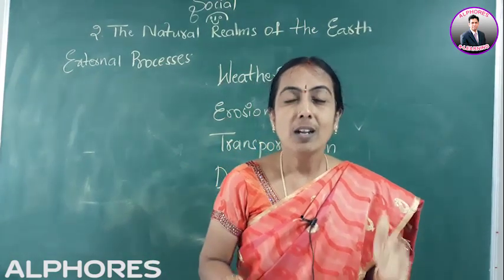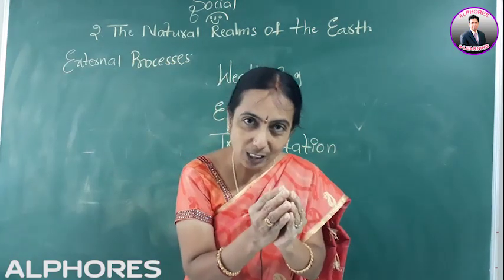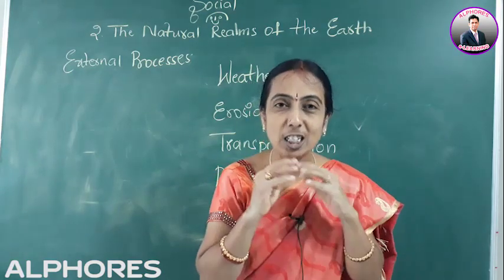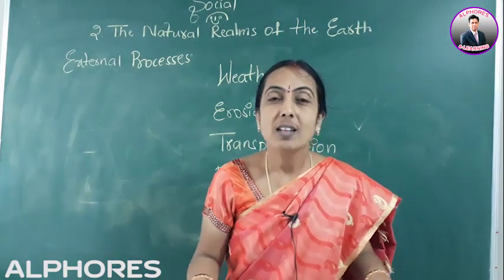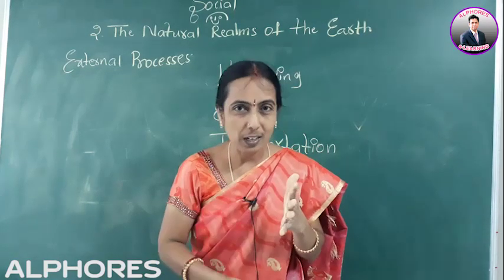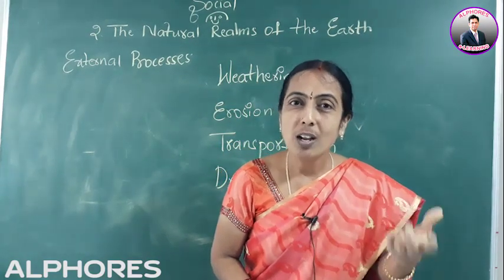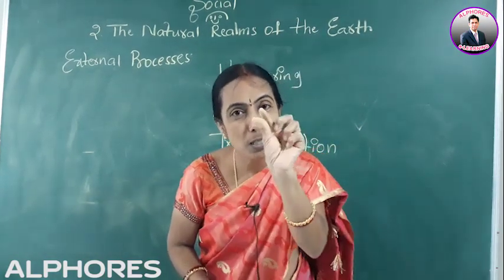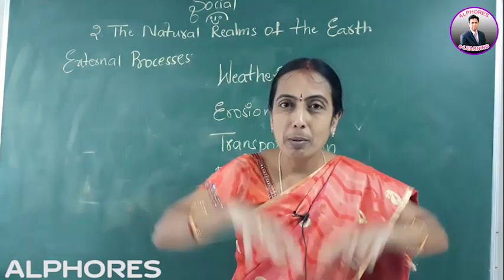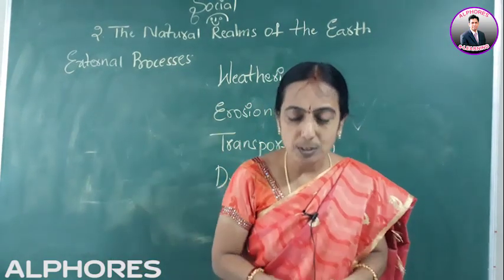Here the rocks will expand when the temperature is high and contract when the temperature is low. This expansion and contraction will take place continuously for many years. Then that rock will be broken off because it will become very weak. So this process of weakening of the rock and disintegration of the rock into small stones is called the process of weathering. That means a big rock will be made into small stones, gravels, pebbles. This is called weathering.